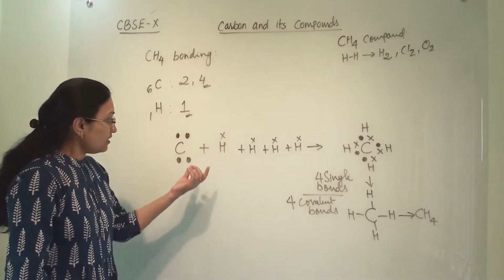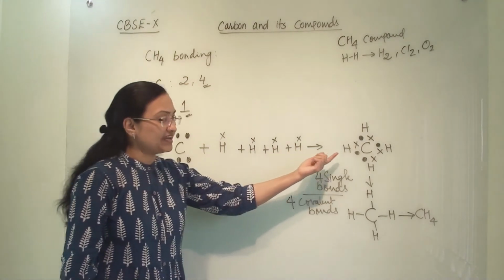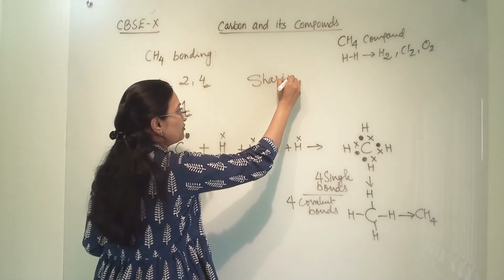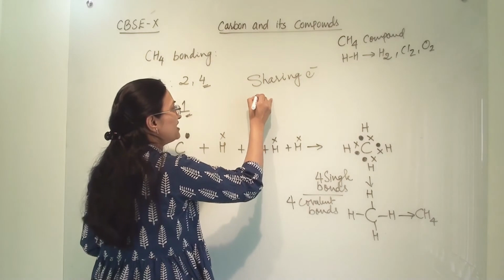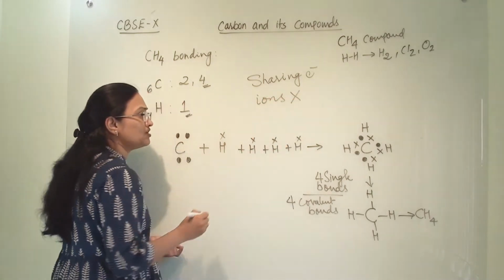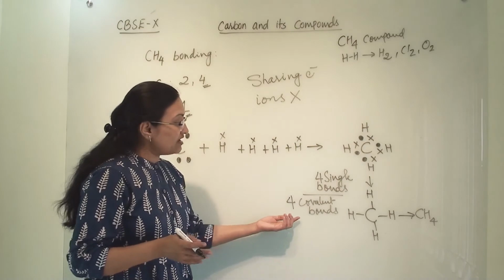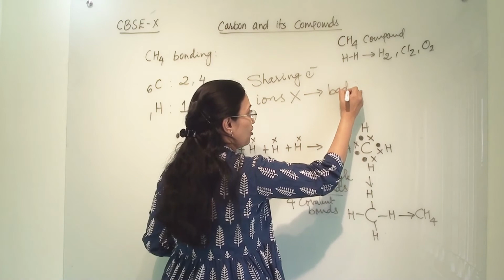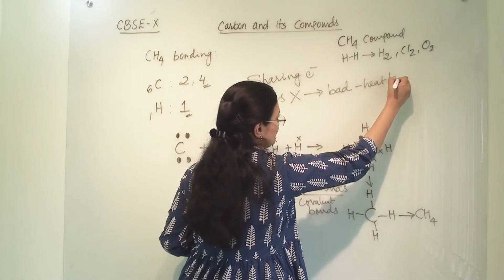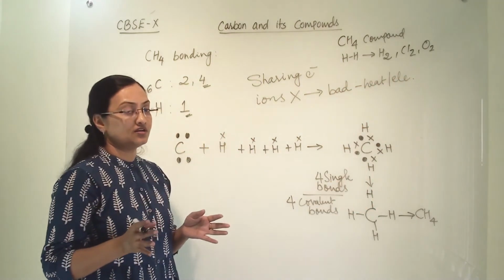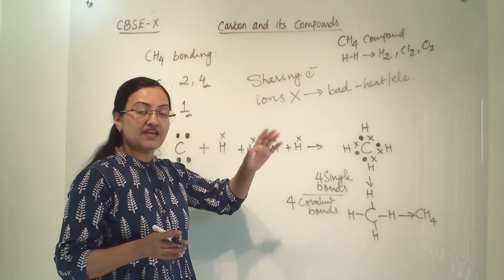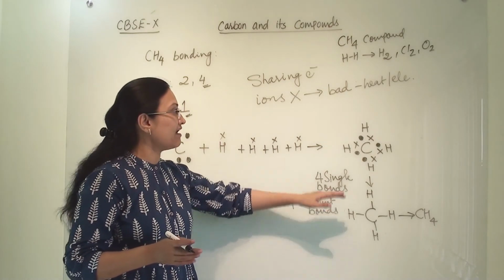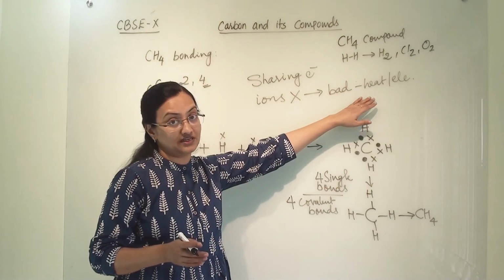Now here, as you can see, they are sharing electrons. So these are the important points: they are sharing electrons. They are not forming any ions. They are not generating any ions. They are directly forming molecules. So that's why they are bad conductors of heat and electricity. Almost non-conductors, because they are not giving ions. Ions are the carriers for electricity and heat. As they are not generating any ions, they are bad conductors of heat and electricity.